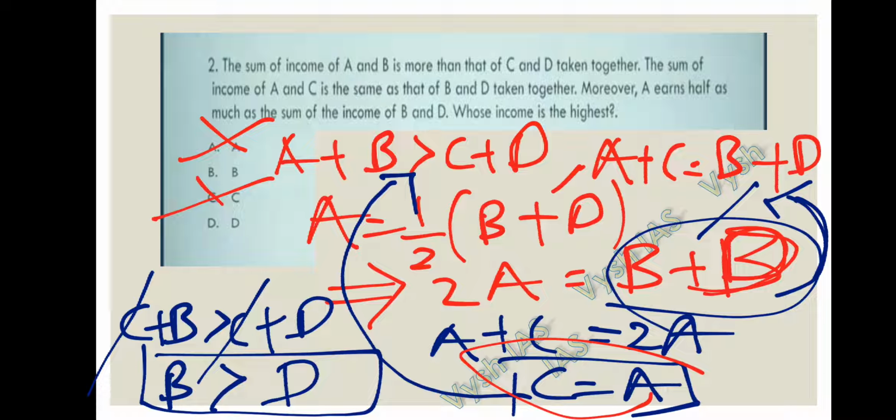Coming to B and D, from this equation we can say that B's income is greater than D. So option B is correct for question number 2.